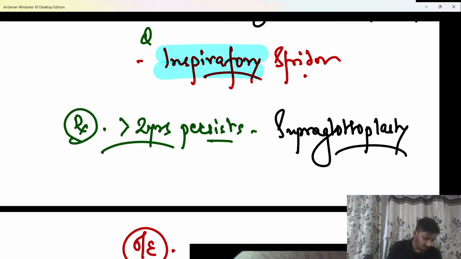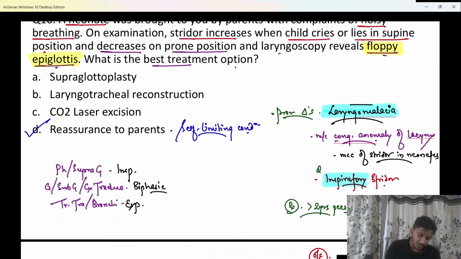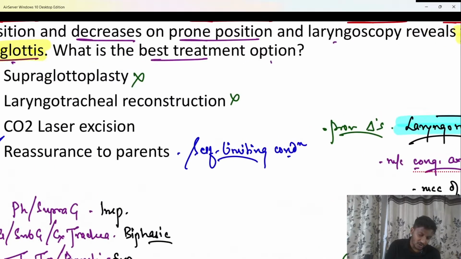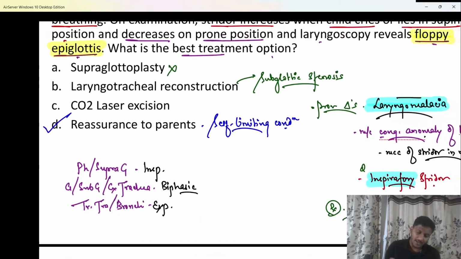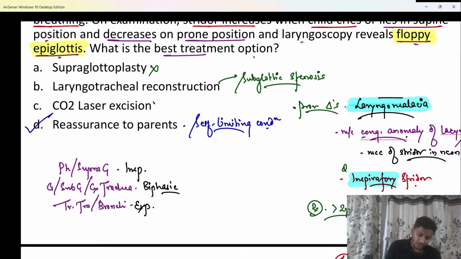Very good. Okay, no issues with this anybody. Supraglottoplasty is done after 2 years of age. Laryngotracheal reconstruction is a treatment that is done for subglottic stenosis. When there is narrowing of the subglottis beta in grade 3 and grade 4 subglottic stenosis, we have to go for an LTR, that is called as laryngotracheal reconstruction. CO2 laser excision can be done for vocal cord problems beta.